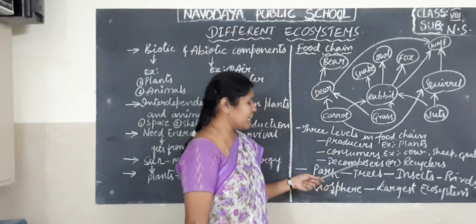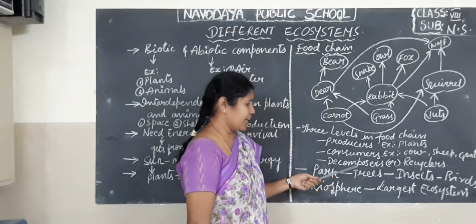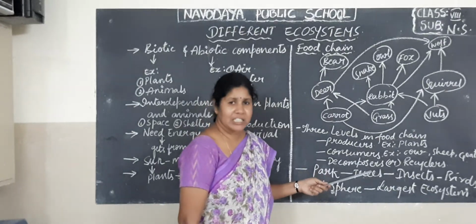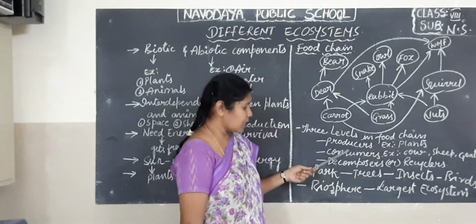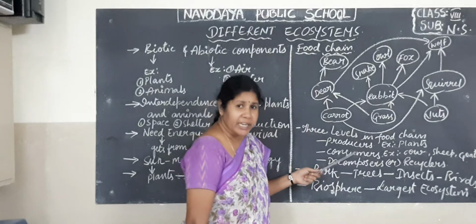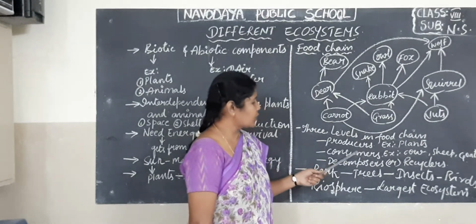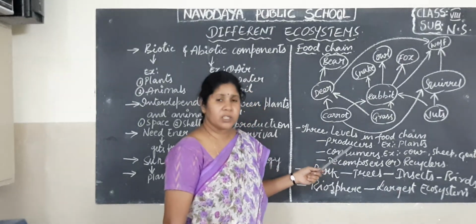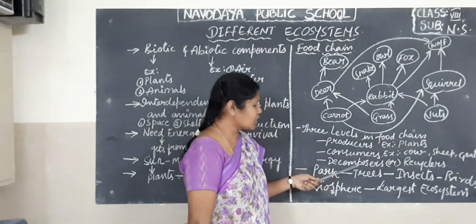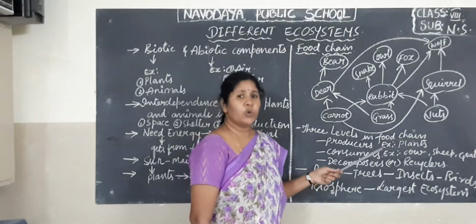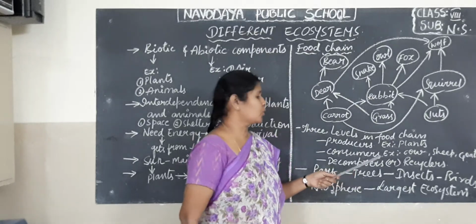Decompose means degrading. Who will degrade? The bacteria and fungus. They depend on the producers and consumers, and they return all the nutrients produced in the producers and consumers to the soil. So the main function of the decomposers is to return the nutrients into the soil.